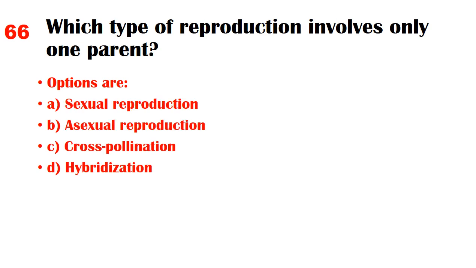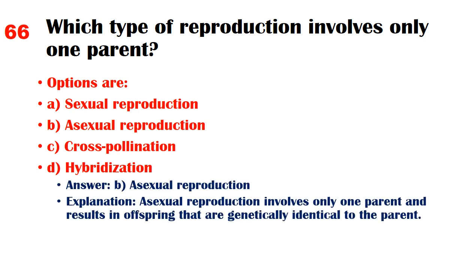Which type of reproduction involves only one parent? Options are A. Sexual reproduction, B. Asexual reproduction, C. Cross-pollination, D. Hybridization. Answer. B. Asexual reproduction. Explanation. Asexual reproduction involves only one parent and results in offspring that are genetically identical to the parent.